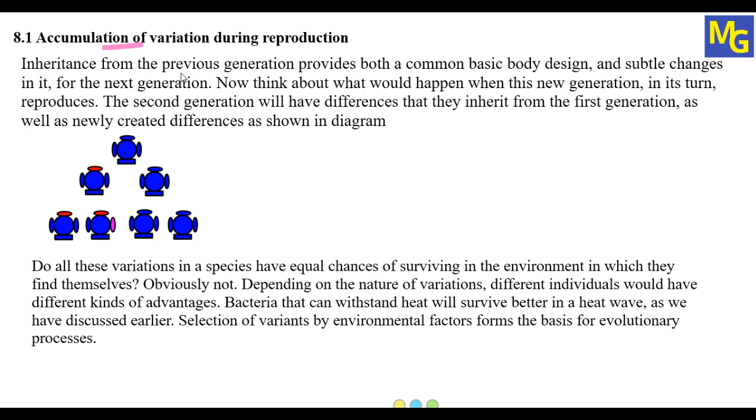Inheritance from the previous generation provides both a common basic body design and subtle changes in it.